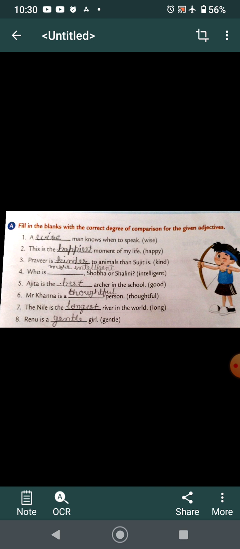Who is more intelligent, Shobha or Shalini? Comparison between two. Ajit is the best student in the school. The is given, so it is good, better, best. Best will be there. Mr. Khanna is a thoughtful person, no comparison. The Nile is the longest river in the world. The is given, so it means superlative degree. Renu is a gentle girl, no comparison.